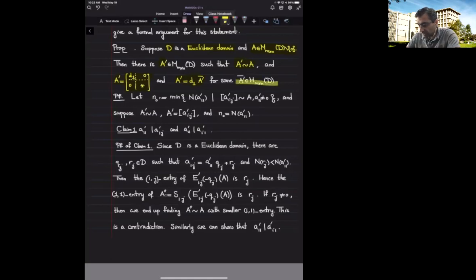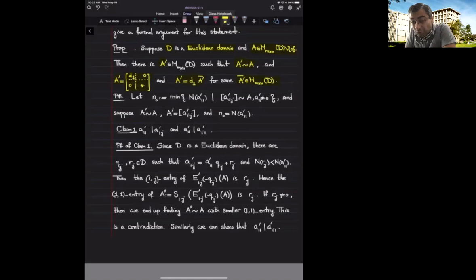So that's my goal. I want to find the smallest, in the sense of divisibility, entry among the matrices that are equivalent to A, and put it in the 1,1 component, and make sure that the rest of the entries in the first column and row are 0.